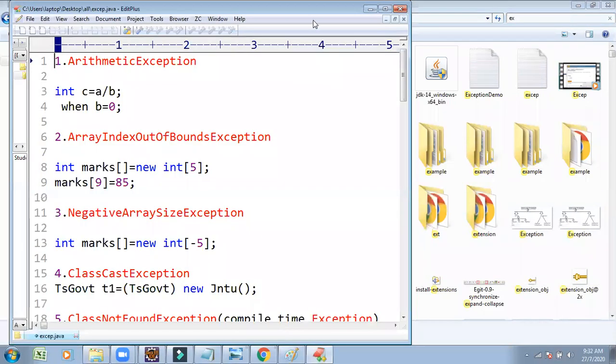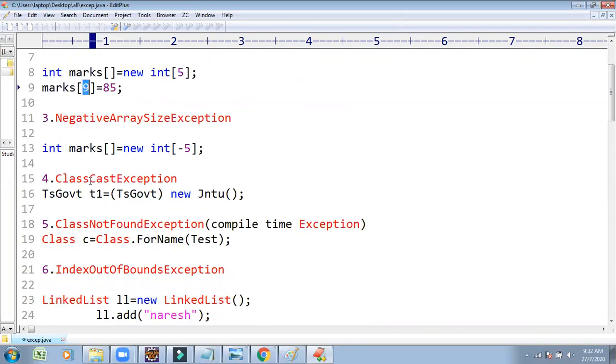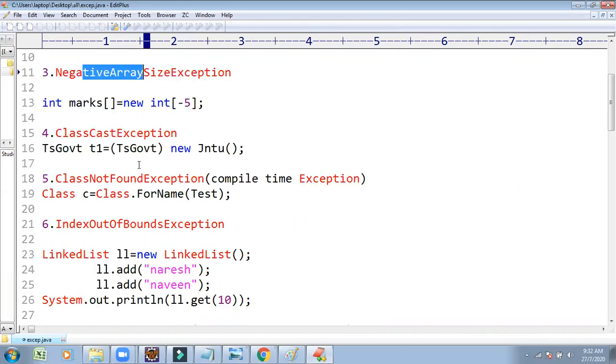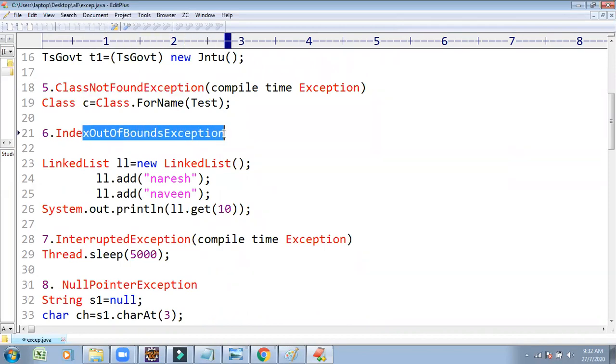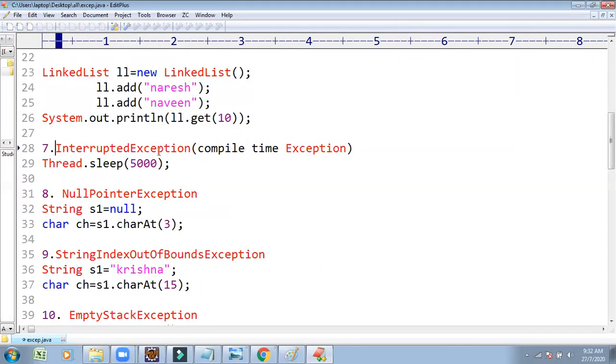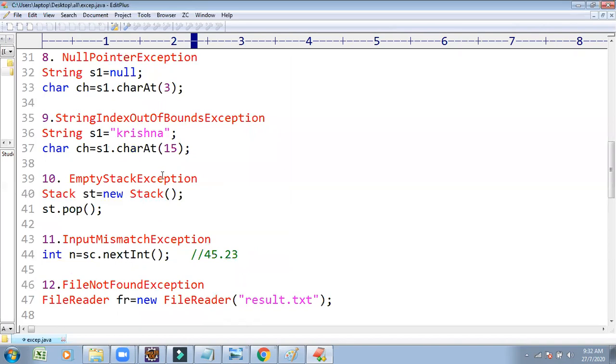Java supports arithmetic exception. When the b value is 0, there is a possibility to get the arithmetic exception. Similarly, there is a provision for array index: if the size is given and you try to pass the 9th index position, or give the array size as a minus, there is a possibility to get an array index exception. Class cast exception, class not found exception, index out of bound exception, interrupted exception: n number of exceptions are there. These are the built-in exceptions.